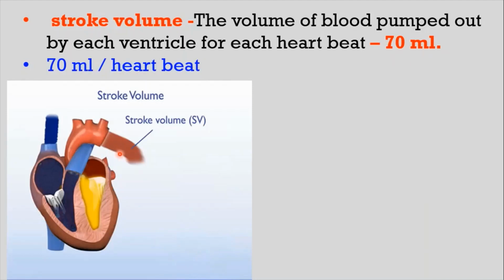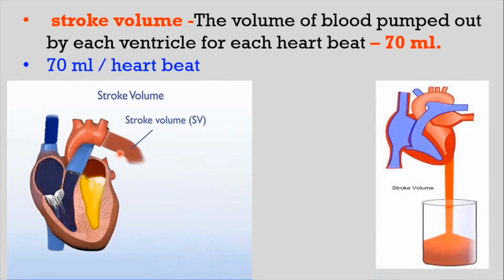That means 70 milliliters of blood is kept in circulation after every heartbeat throughout our body. So 70 milliliters of blood, that is nothing but the stroke volume, is coming out of the heart after every heartbeat.